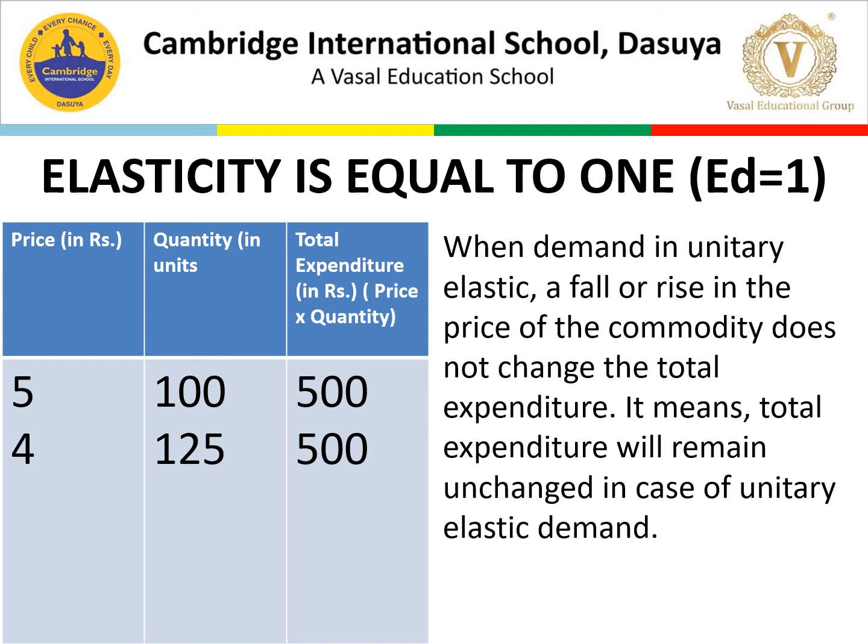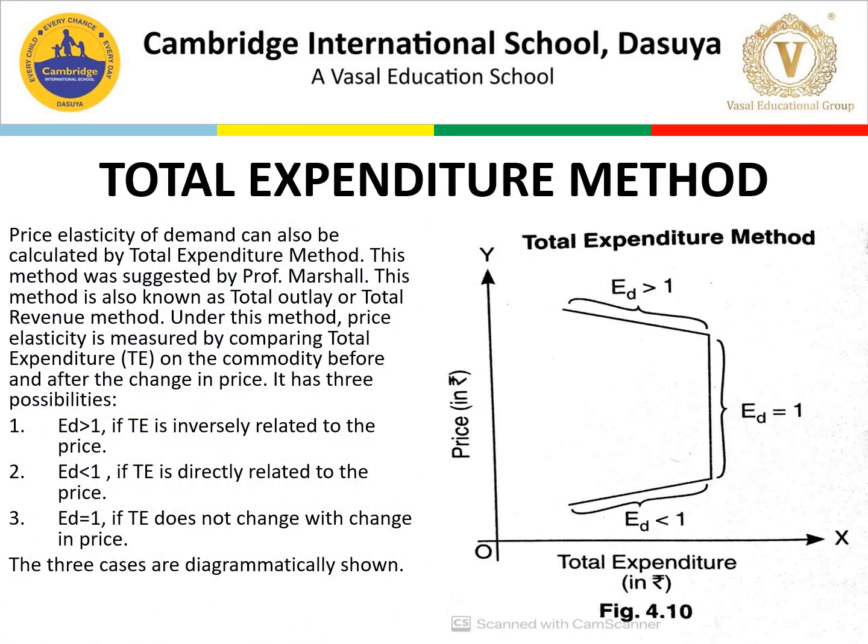So let's move to the combined form of this method. You can check now the total expenditure method. So how are we drawing the total expenditure? Price elasticity of demand can also be calculated by the total expenditure method. This method was suggested by Professor Marshall. Another geometric method was also suggested by Professor Marshall. This method is also known as the total outlay or total revenue method.